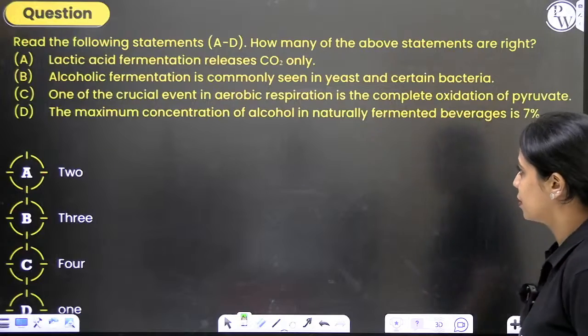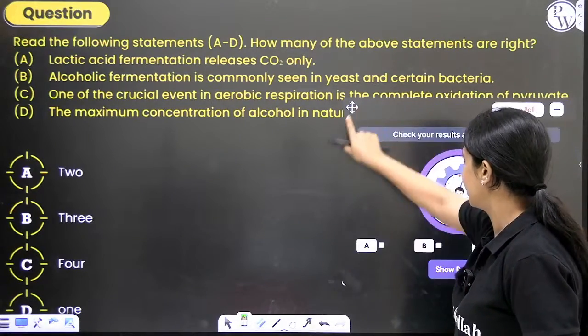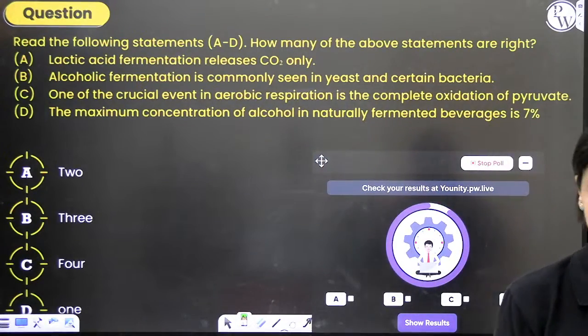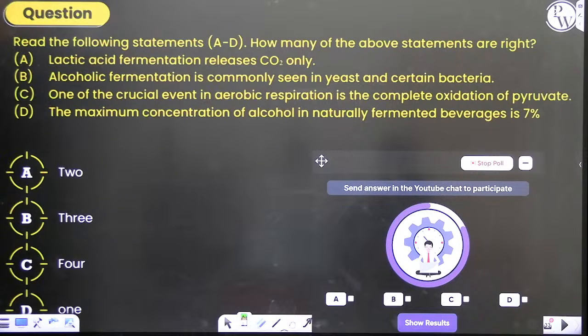Now, here is our next statement based question. Read carefully, don't make any mistakes. How many of the above statements are right? Above statements, shouldn't it be below statements?